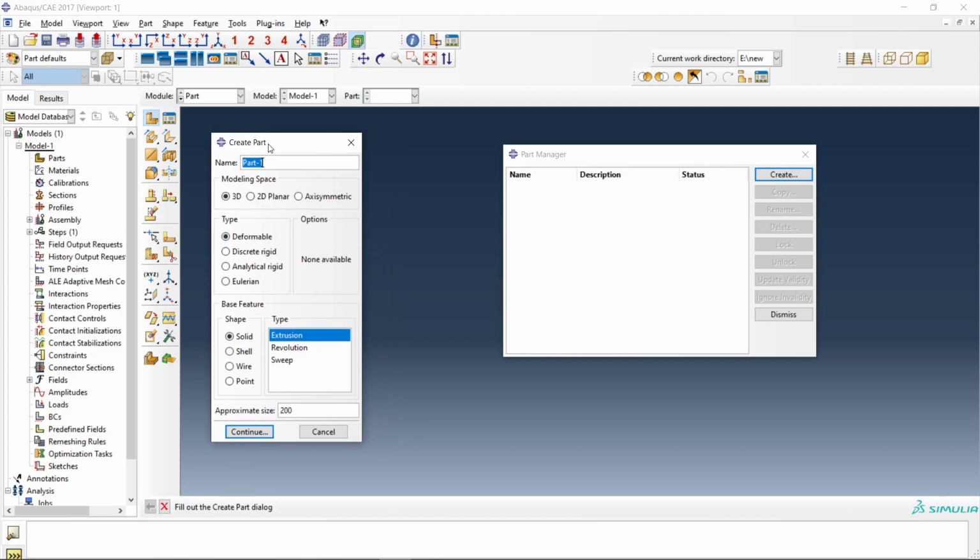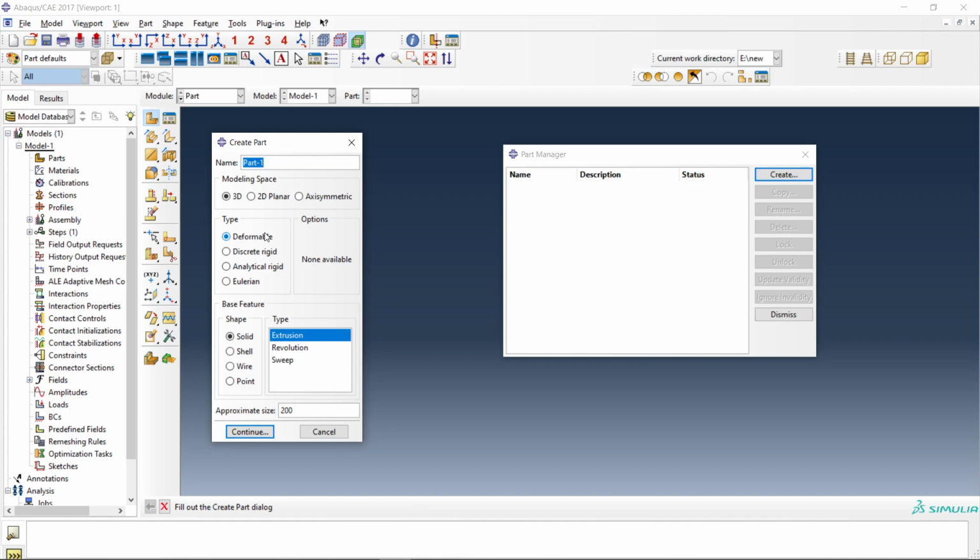So what are the parts of this part section? First one is modeling space, which is either 3D, 2D or axisymmetric. First we will see 3D, and the types are deformable, discrete rigid, analytical rigid and Eulerian. If you are creating any part, it will be a deformable part.